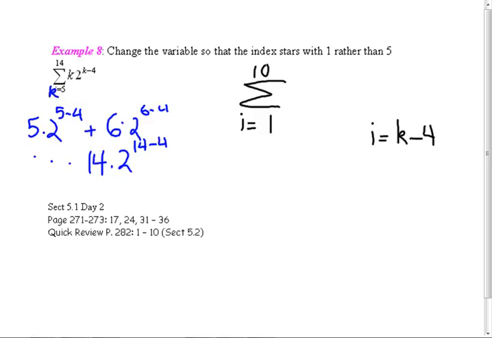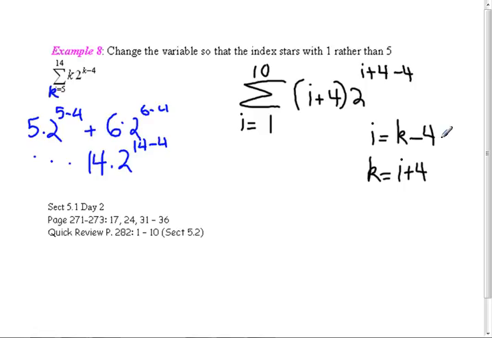And then I have a little formula here. What's k equal to? Solving this for k, I get what? i plus 4. And that's all I have to do is put that right in there for k. So it's i plus 4. And then it's 2 to the k minus 4, which is i plus 4 minus 4. So the 4's are going to go away. Now, do you believe they're the same? Let's find out.